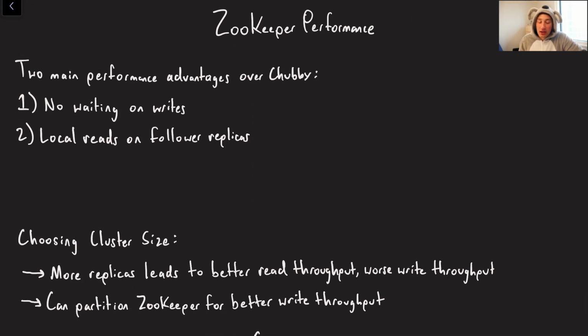Okay, quick couple of notes about the performance of ZooKeeper before we get into our conclusion here. There are basically 2 main advantages over Chubby on the performance front, and I guess it just offers a lot more flexibility because it doesn't force you to opt into this strong consistency and these cache invalidations that Chubby does. Number one is that you're not waiting during your writes, right? You don't have to wait for a session timeout every single time, which is pretty huge in terms of write throughput. Number two is that you can do local reads on follower replicas.